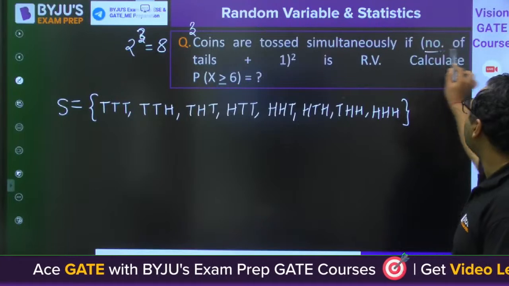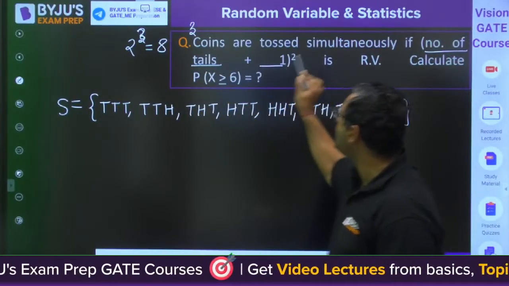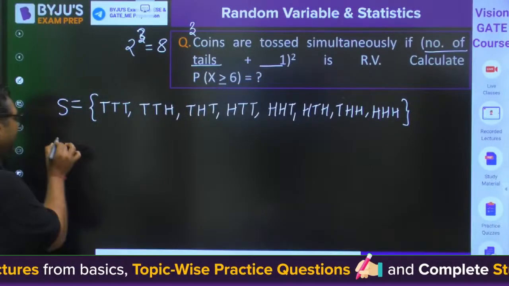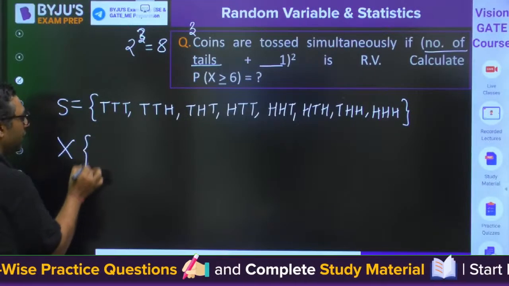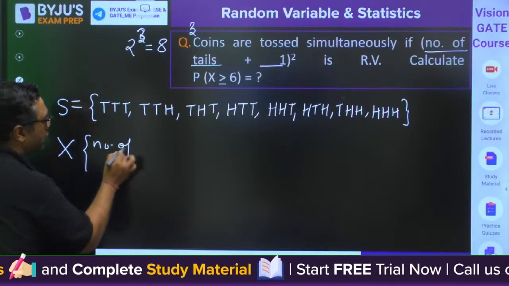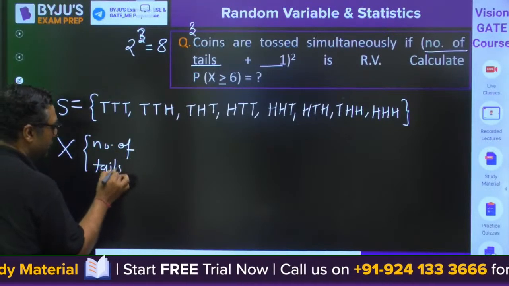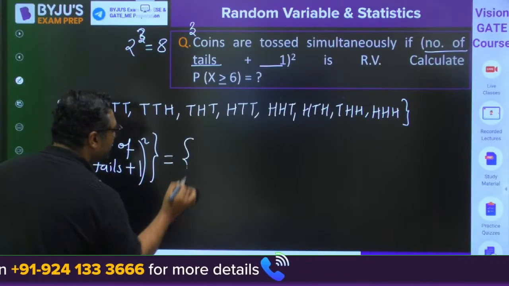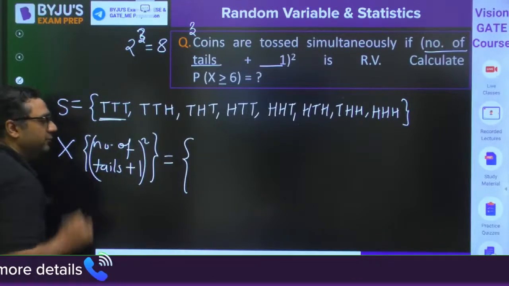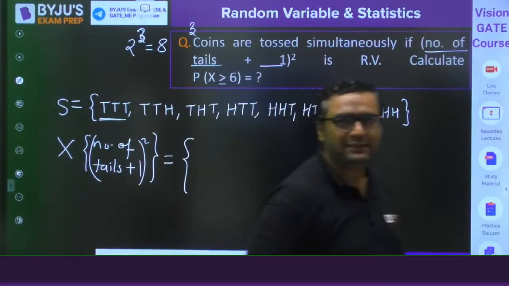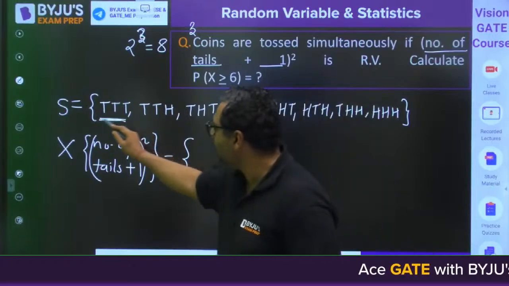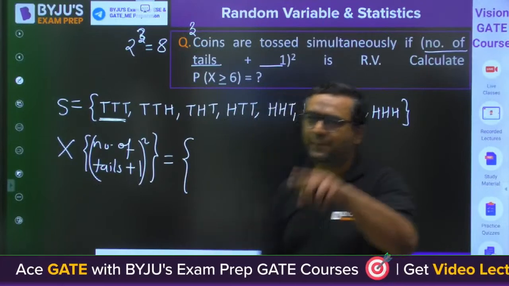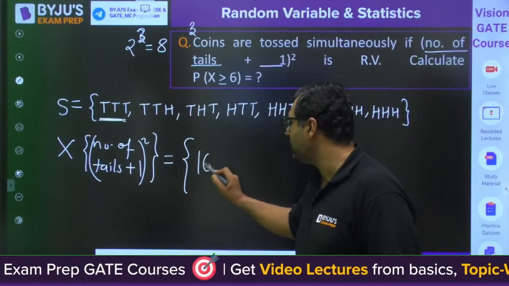Now look at it. The random variable this time is the number of tails plus 1, whole squared. So how many tails are there? 3 tails are there. So 3 plus 1 is 4, squared is 16.